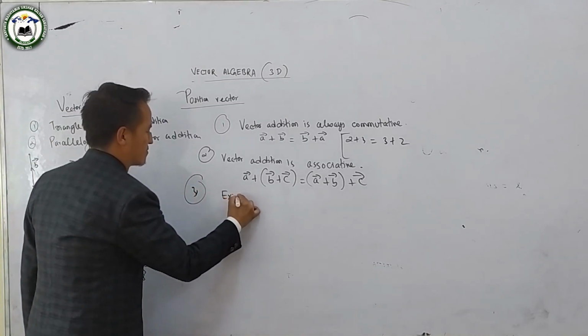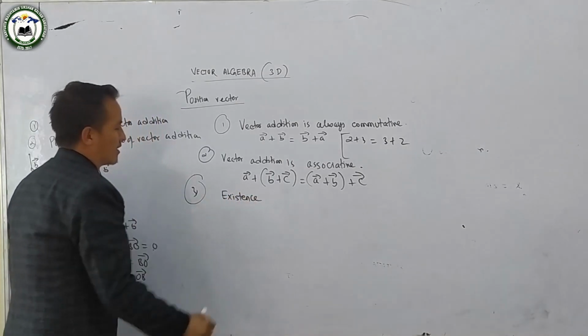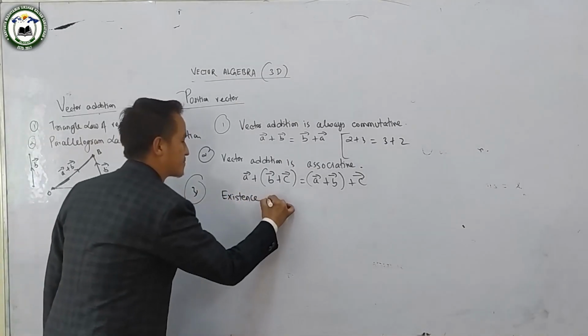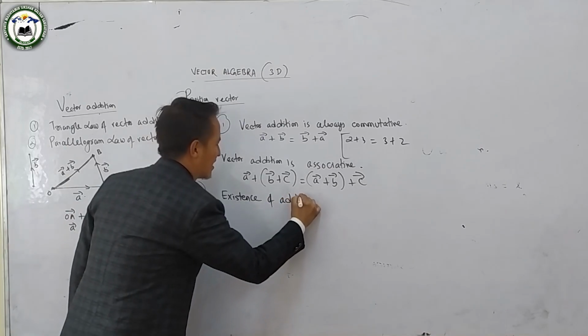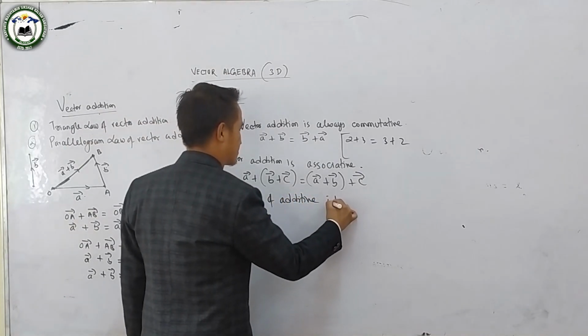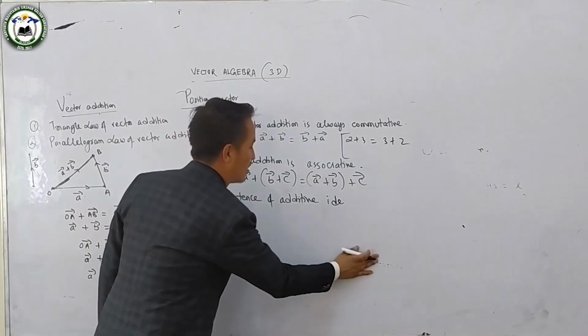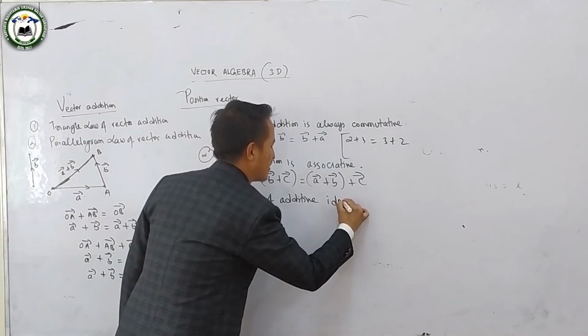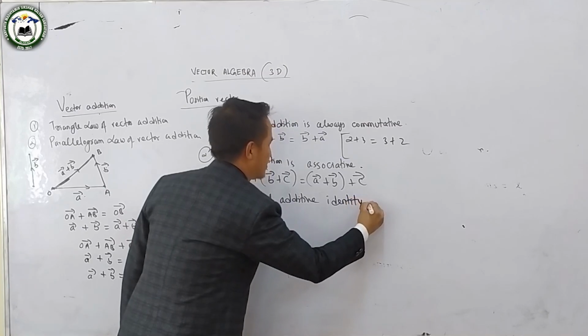Number 3, existence of additive identity. Existence of additive identity.